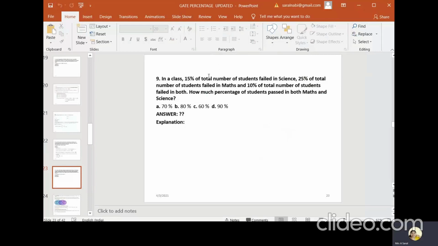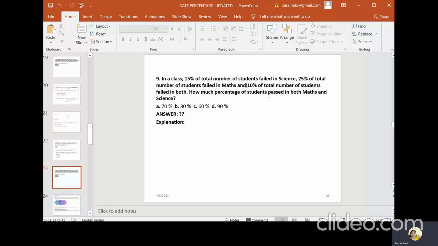In a class, 15% of total number of students failed in science, 25% of total number of students failed in maths, and 10% of total number of students failed in both. So how much percentage of students passed in both maths and science?